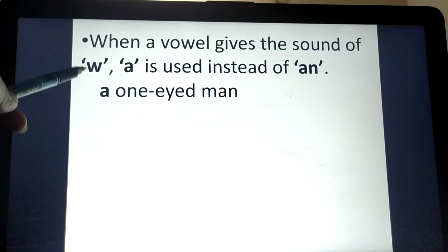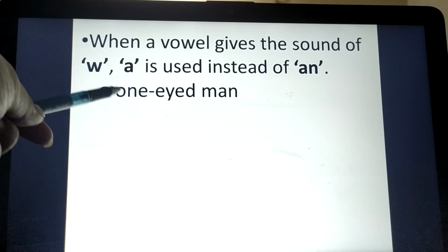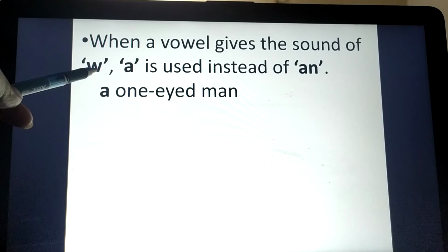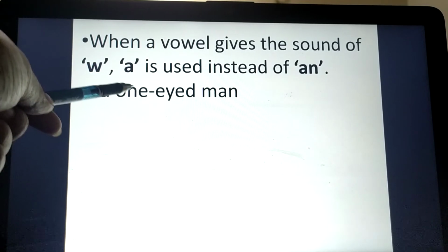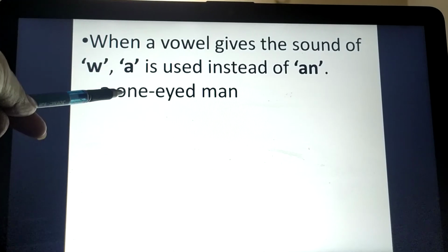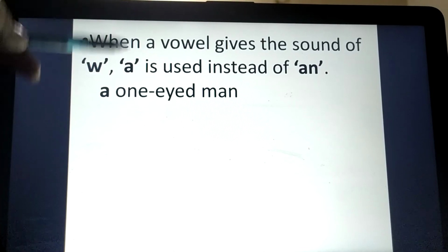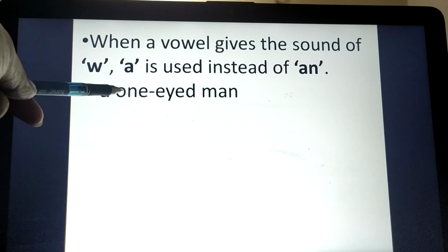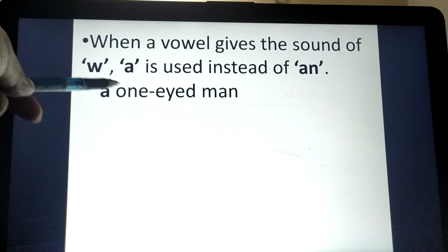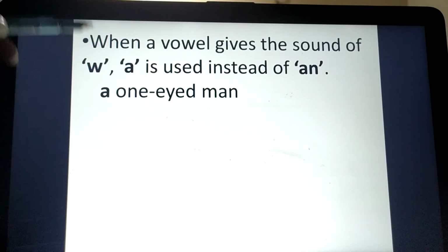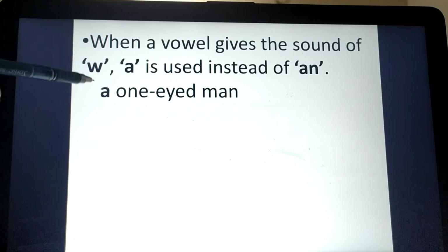It's not giving the sound of O. It's giving the sound of W, right? We pronounce it as "wun-eyed man." So it's giving the sound of W, which is a consonant sound. That's why we have used a instead of an, and we call it a one-eyed man.